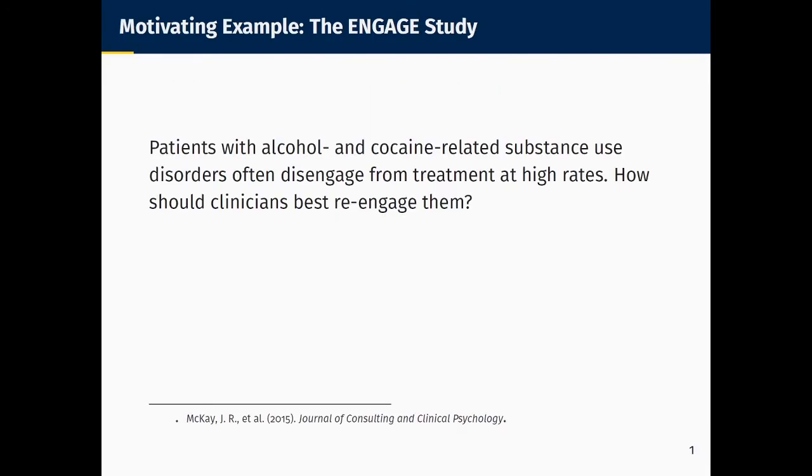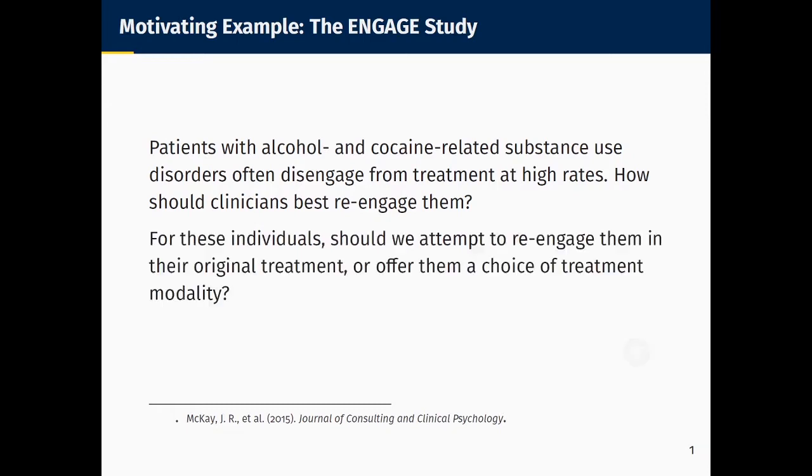So I want to start with a motivating example from the field of addiction research. It's well known that it's hard to engage individuals with alcohol or cocaine-related substance use disorders in treatments. These interventions are effective, so clinicians really want these patients to re-engage with them after they've disengaged. So how should they do that? Should the strategy be to try and get them back into the original treatment, or should they give the patient some autonomy and perhaps offer them a choice of treatment modality?